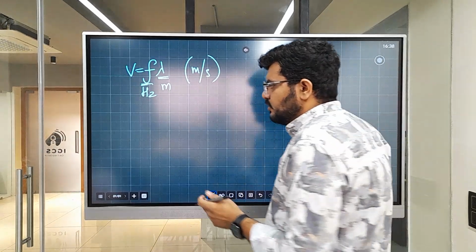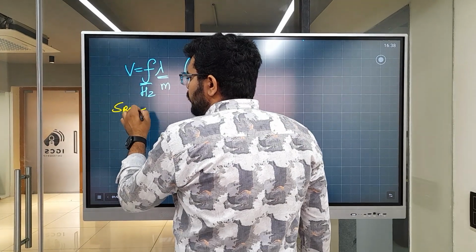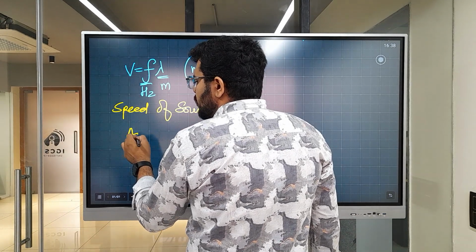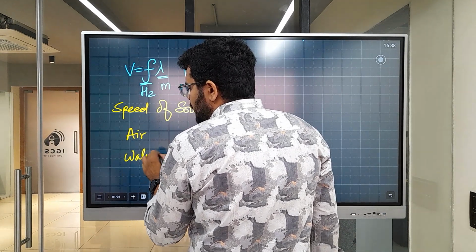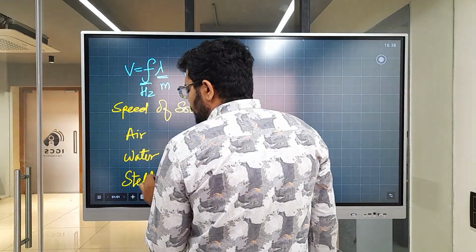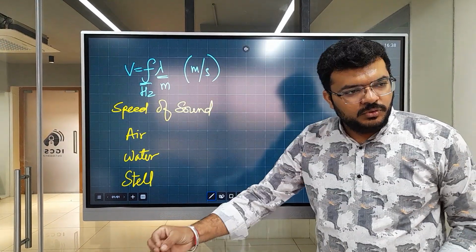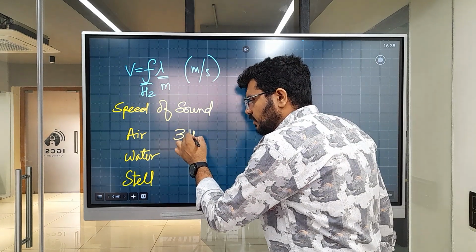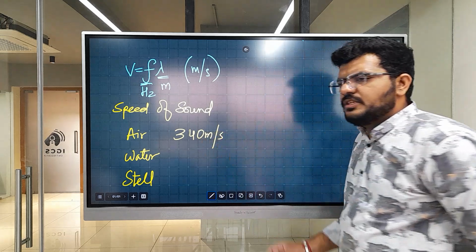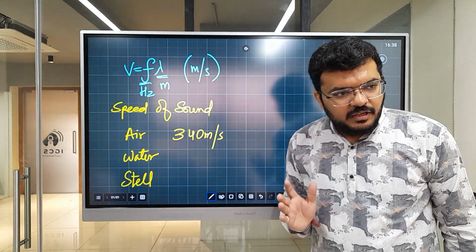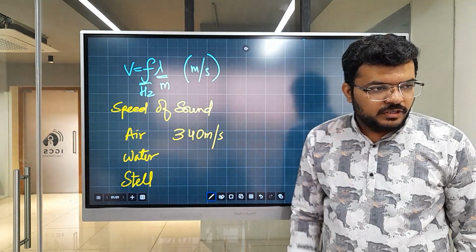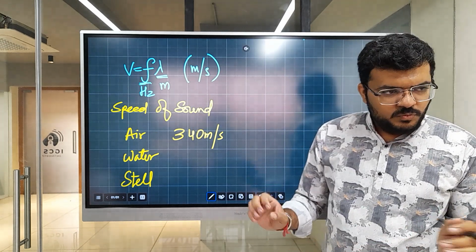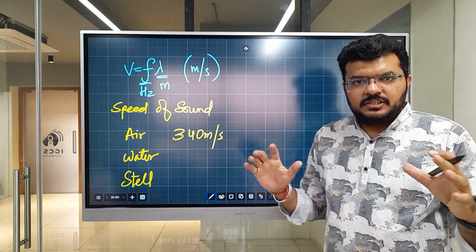Now let's look at speed of sound. Do you know what is the speed of sound? Any idea? Let's talk about air, water and steel. Even if you don't know the value, can we predict that if the velocity of sound in air is 340 meters per second, will it be faster or slower in water? Slower. Why slower? Because water is more dense. So if water is more dense, let's think about it.